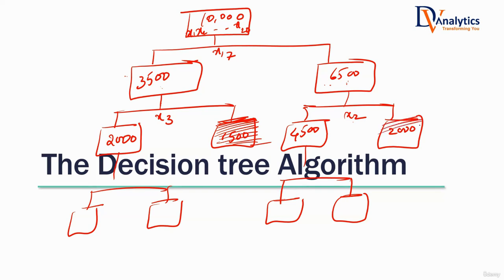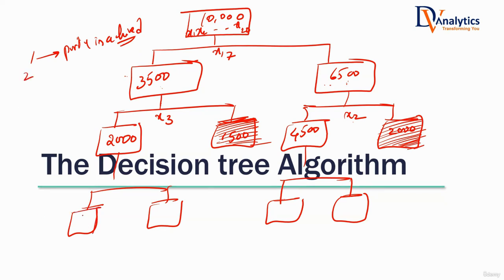If there is a chance, I'll continue. 2000 records are there. If all of them are class 0, all of them are non-buyers, then I'll stop it. The remaining ones will continue. So that is one of the stopping criteria. What is the first stopping criteria? Purity is achieved. Whichever node has purity achieved, that node will be stopped. The remaining nodes will grow. What is the other stopping criteria?